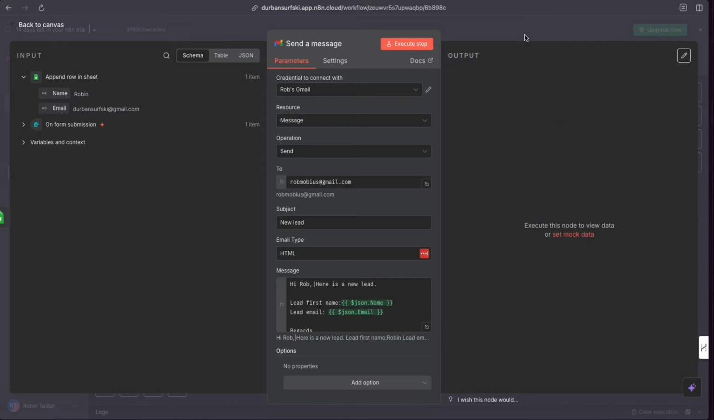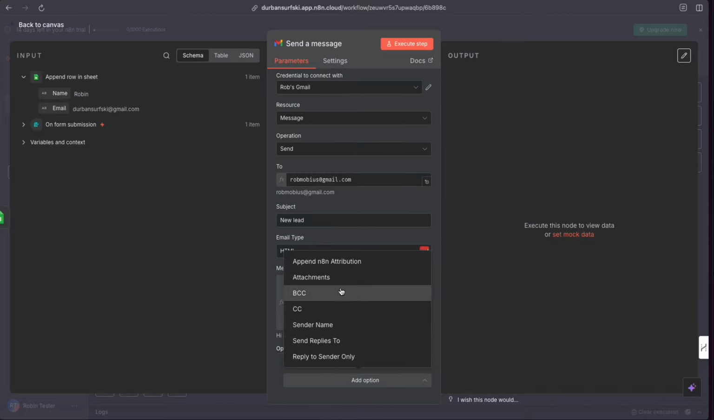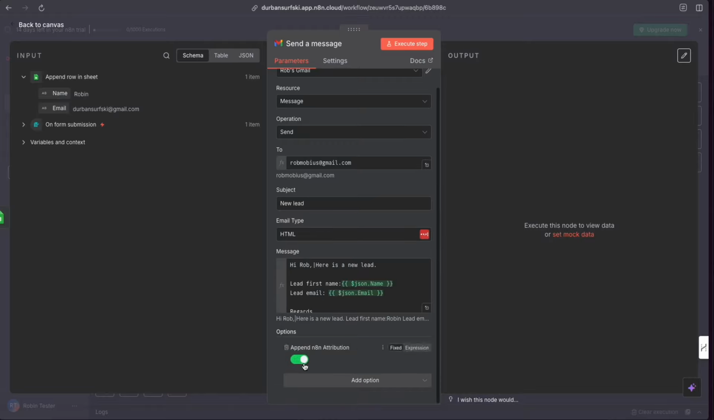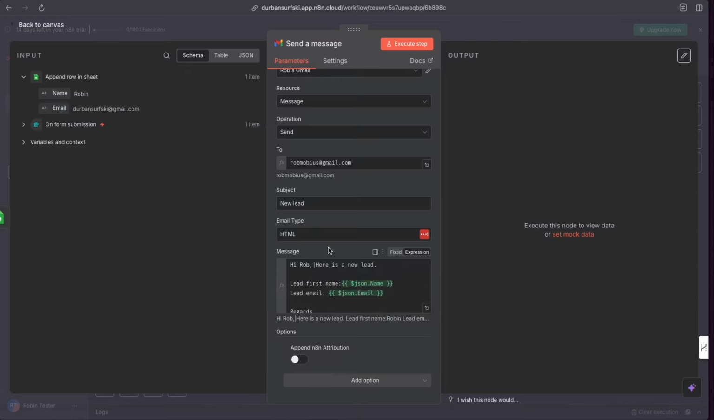We're building something super fast. So if I go and set this up now, there's a couple of options. Let's open the options. So if I append n8n attribution and then turn this off, it won't add in a little signature at the bottom that says created by n8n or something to that effect. So that's an option. What other options we've got here? I can have attachments. I can CC someone else. I can send replies, etc. There's a couple of things I can do here.